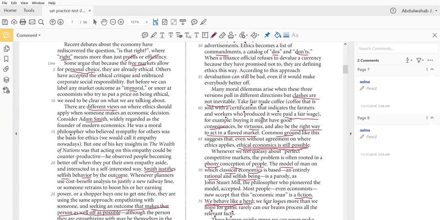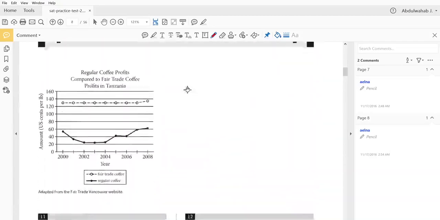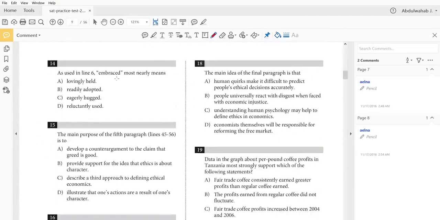So this is almost like accepted or adopted. Corporate social responsibility. Accepted, adopted, or adhered to. Lovingly held. Well, no one's holding anyone. Readily adopted. Sounds good. Eagerly hugged. Again, no one's hugging anyone. Reluctantly used. Nothing is being used. It's an idea and people are adopting or accepting or adhering to it. So B is our best answer.